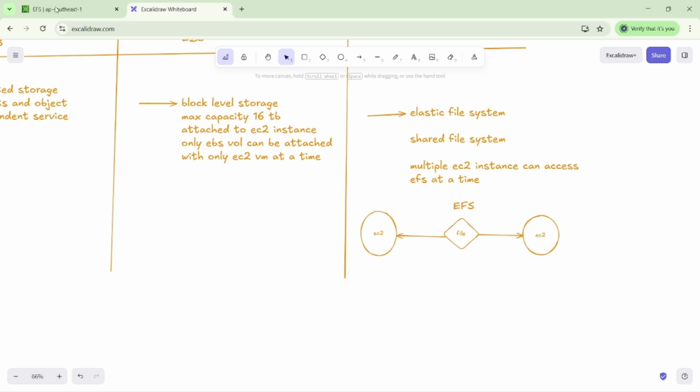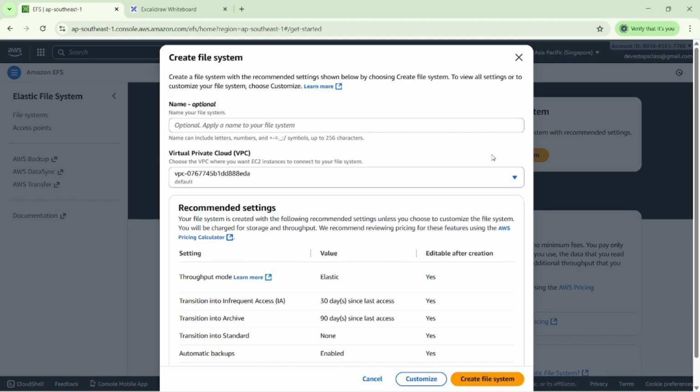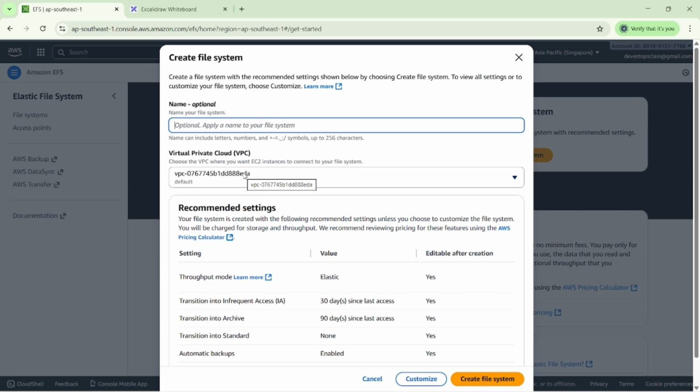So I am going to create a file system here. You can see this is optional. If you want to add your file name, you can add it, otherwise you can leave it. Then you can see here the VPC. What is the purpose of the VPC? It is a virtual private cloud. What is the meaning of the virtual private cloud? No one can access my network, so that's why we are using the VPC. But if we have a public network, then at that time everyone can access my files and my EC2 instances. We will see a separate session for the VPC.